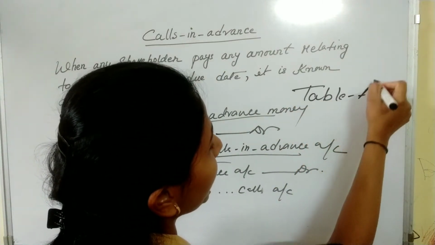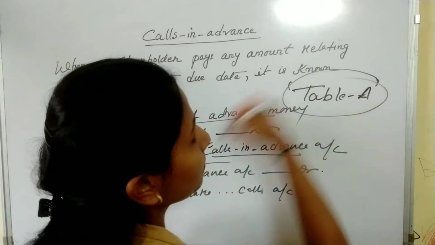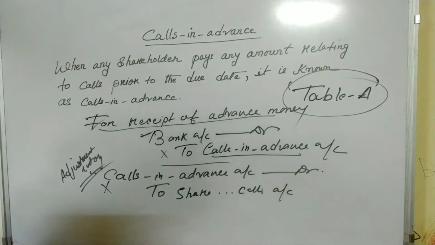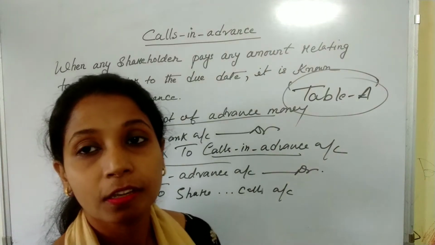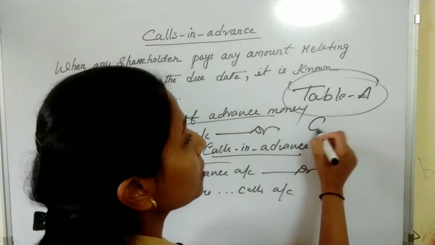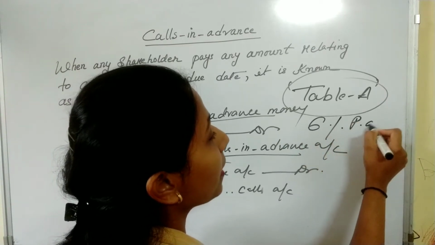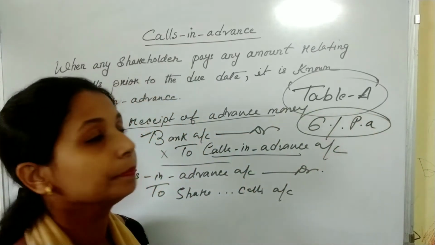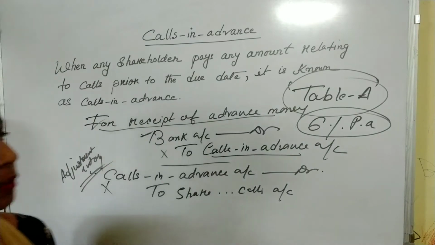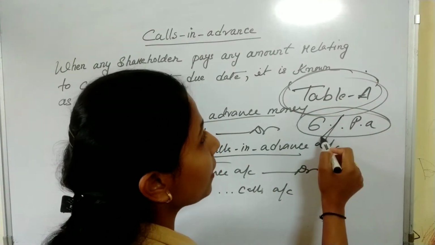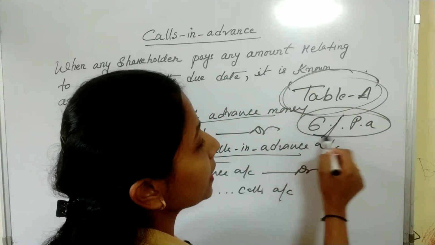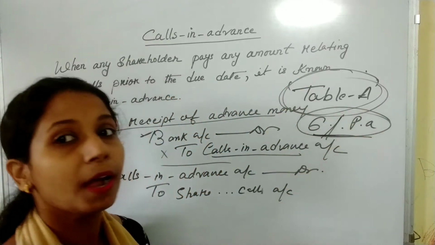In Table A, it is mentioned that the rate of interest for calls in advance is 6% per annum. So remember, students, in Table A the rate of interest for calls in advance is 6% per annum.